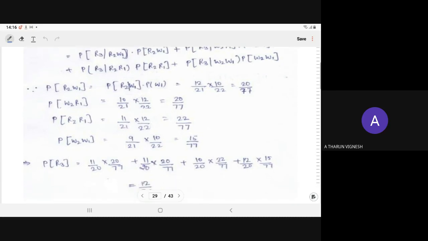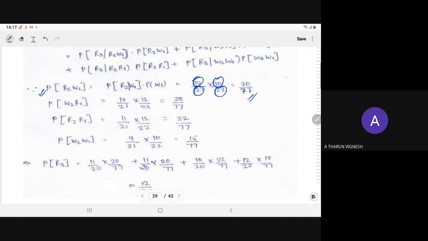So probability of R2 intersection W1 can be written as probability of R2 given W1 into probability of W1. So what is the probability of W1? We have 10 white out of 22. The experiment is without replacement, so first one is already drawn. Now we have the remaining 21 and you are selecting the red. So total there are 12 red. So it will come 20 by 77.